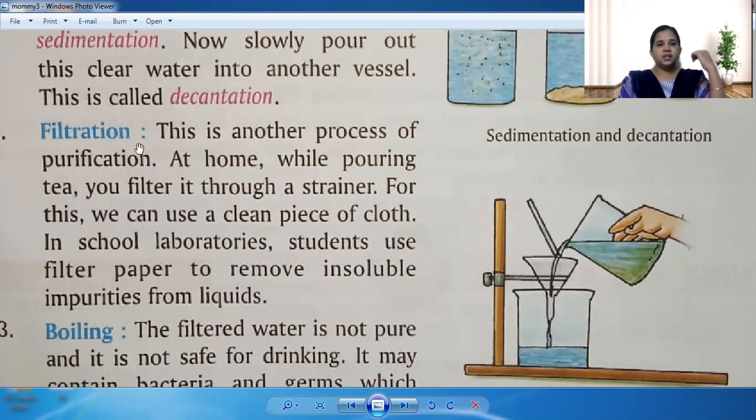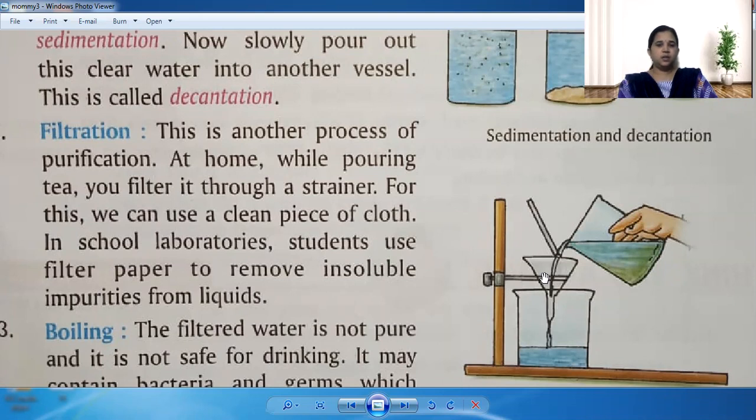See, this is another process of filtration at home. While pouring tea, you filter it through a strainer. We make use of this strainer. See, this is called a strainer. And for this, we can use a clean piece of cloth. Nowadays we are getting strainers and all, but in ancient times they didn't have things like the strainer. So people used to filter the tea and clean the water by taking a clean cloth and pouring through it whatever they wanted to filter.